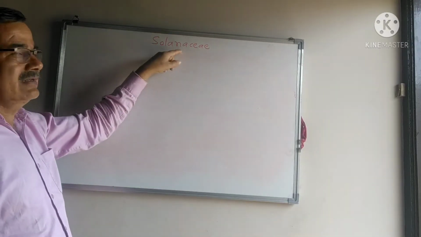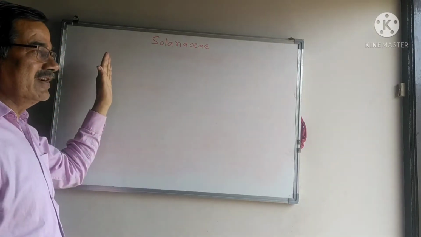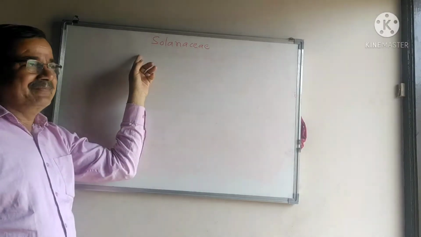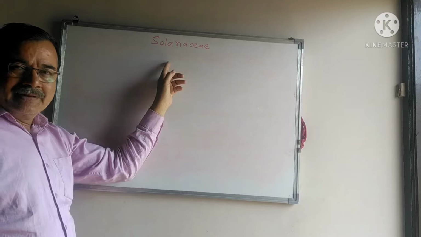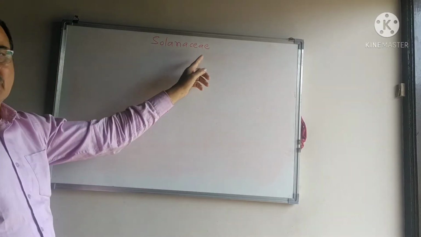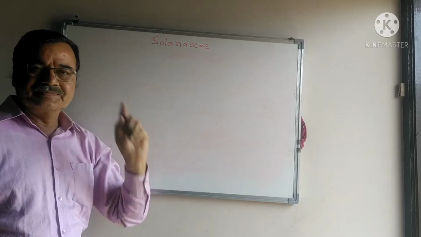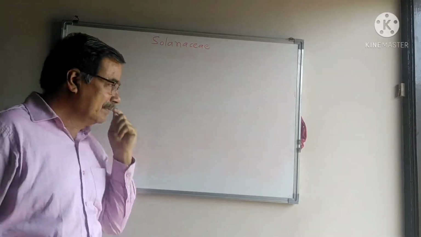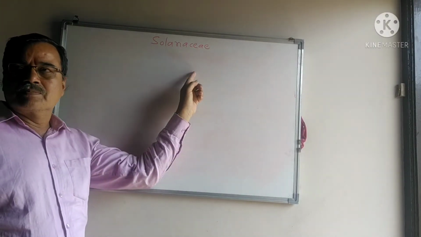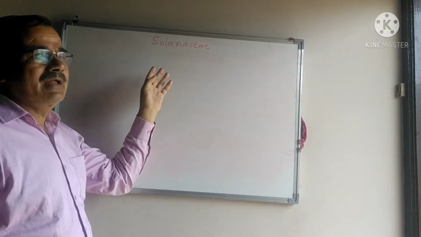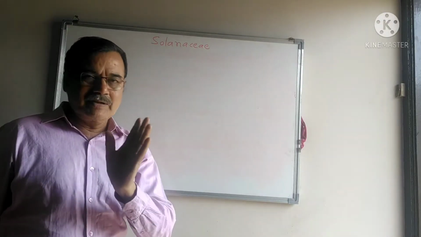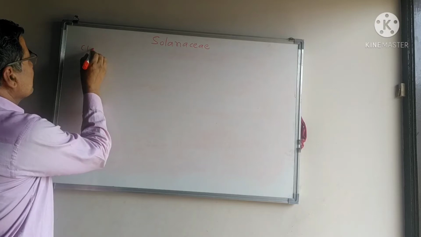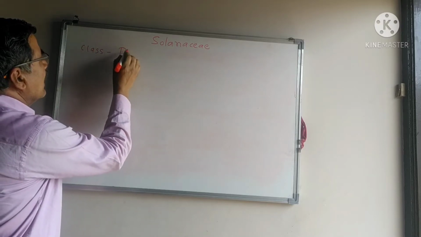Before going to see the characters, we are going to see first its classification. It belongs to kingdom Plantae, subkingdom Phanerogamy. Plants are present, a cell wall is present, autotrophic. Phanerogamy means flowering, seed bearing plants. Angiospermy: flowering, seed bearing plants, where the ovary encloses the seeds. These angiosperms are categorized into the class Dicotyledone.